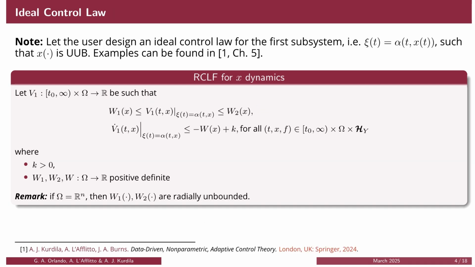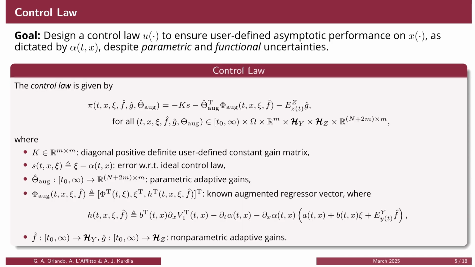Consistently with the literature on classical backstepping, we begin by assuming that there exists a continuously differentiable control law alpha such that if the state C were identically equal to such ideal control input, then the state X would be uniformly ultimately bounded with the ultimate bound on X given by the compact set W of X less or equal than K. Next, we present the control law pi for the complete system, encompassing both the X and C dynamics.